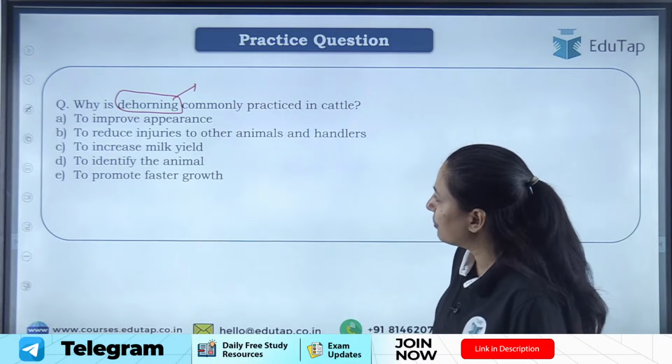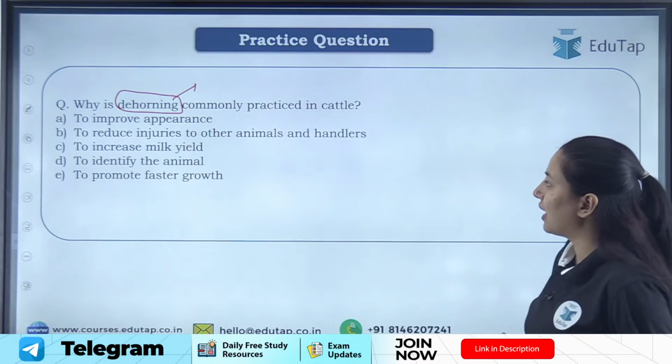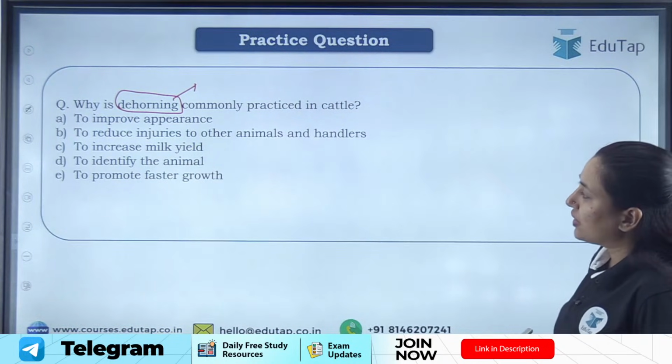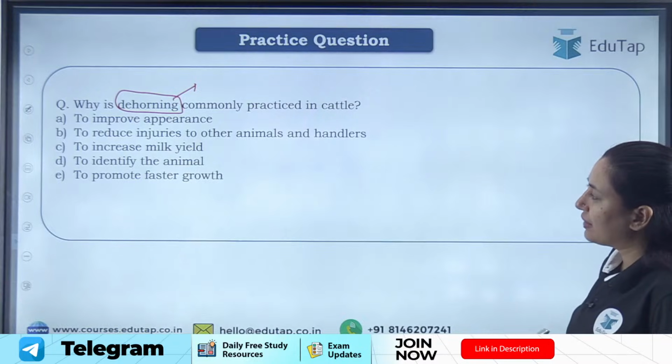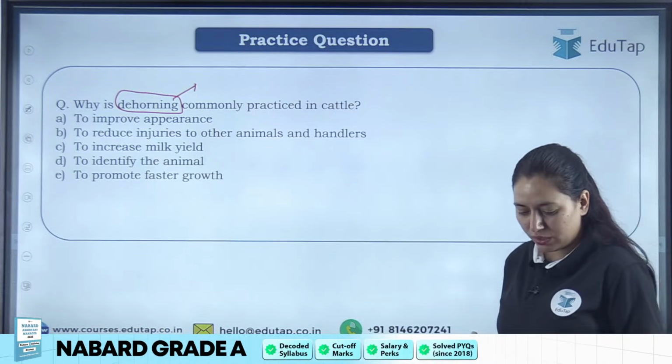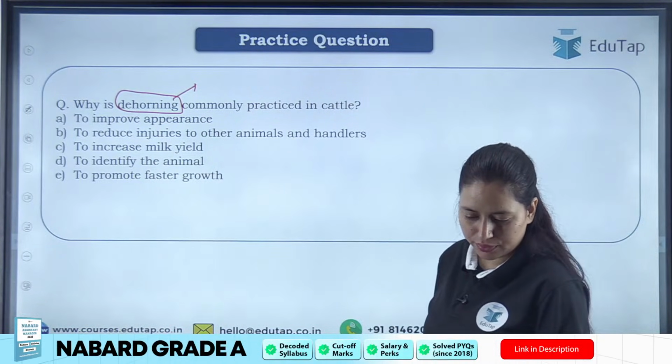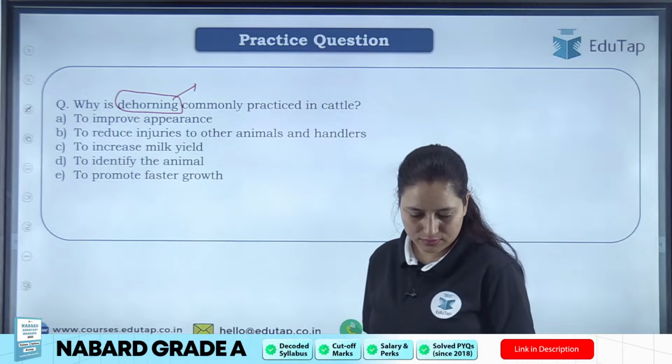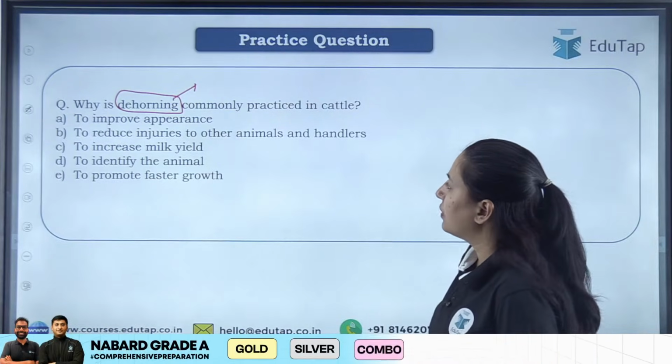So is it to improve appearance, to reduce injuries to other animals and handlers, to increase milk yield, to identify the animal, to promote faster growth? So in your opinion, what can be the purpose of dehorning?